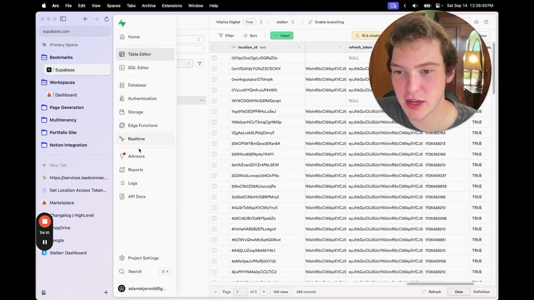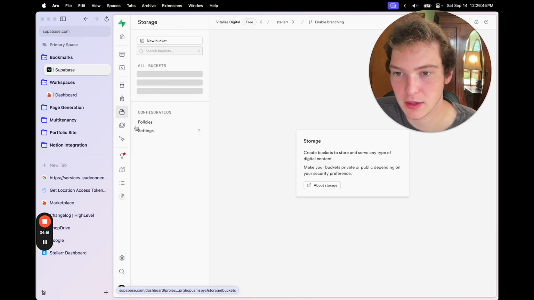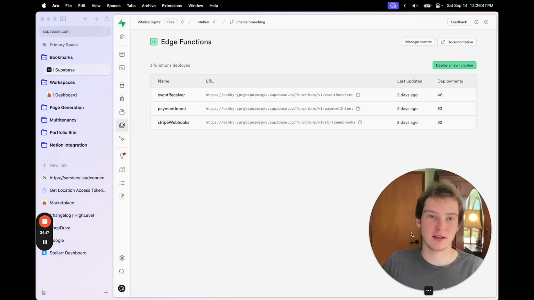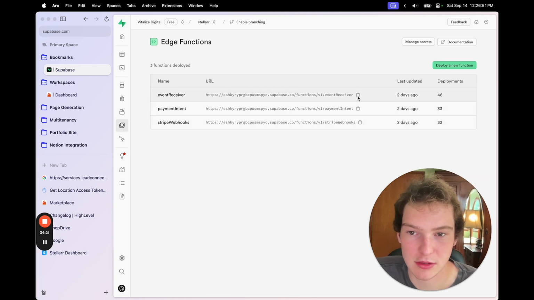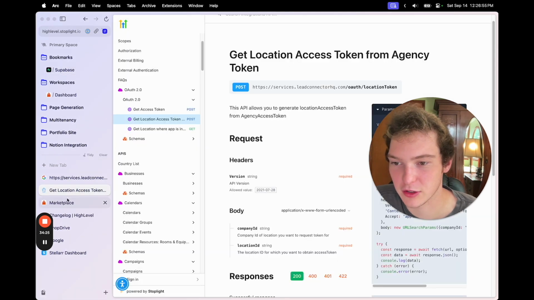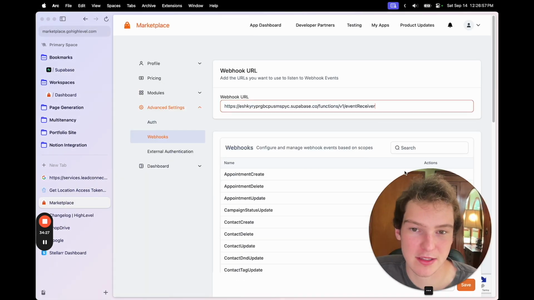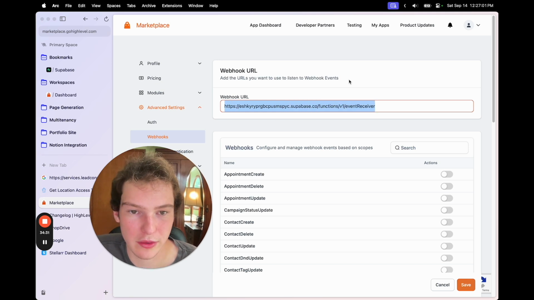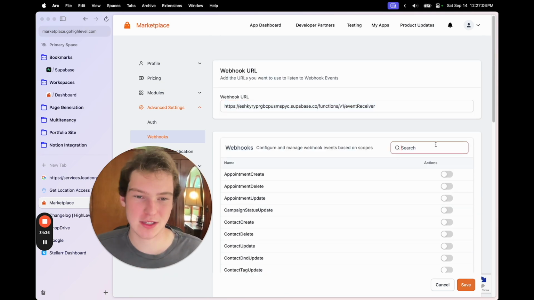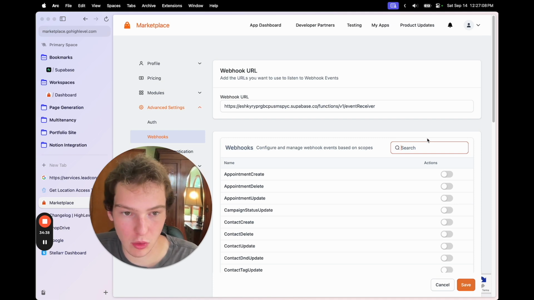For Supabase, I'm using edge functions, which basically have a URL. I have an endpoint called event receiver, and I'm using this. On my other app, all the HighLevel events go to this endpoint, and we get to select exactly what events we want to go to that endpoint.